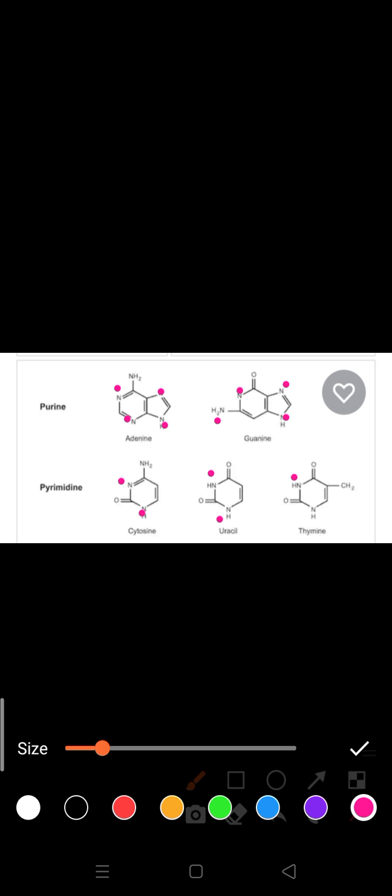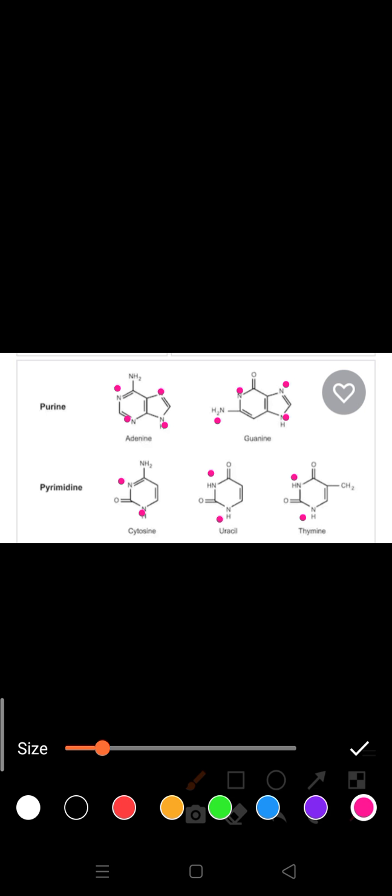So it's proof that purines have dicyclic molecules with 4 nitrogen atoms, and pyrimidines have monocyclic molecules with 2 nitrogen atoms.